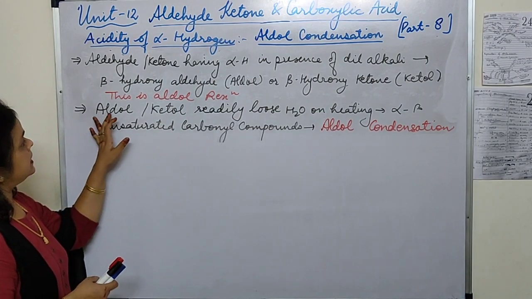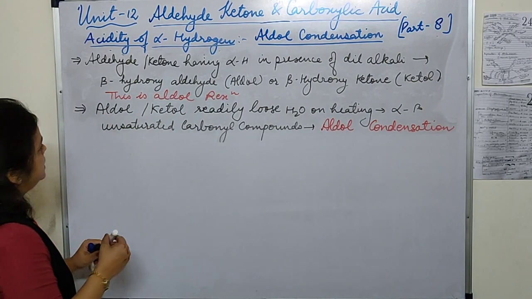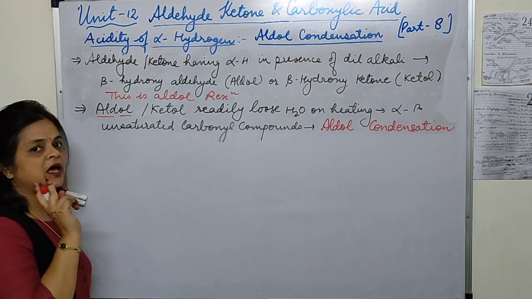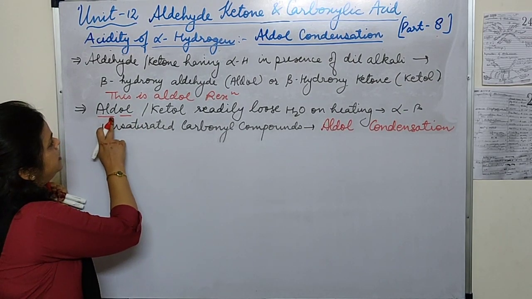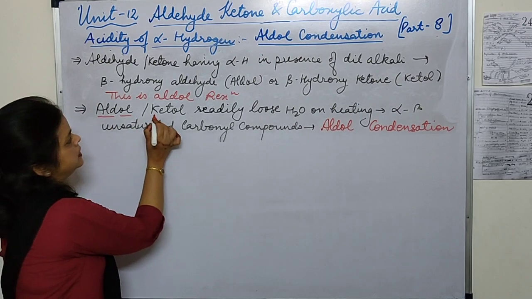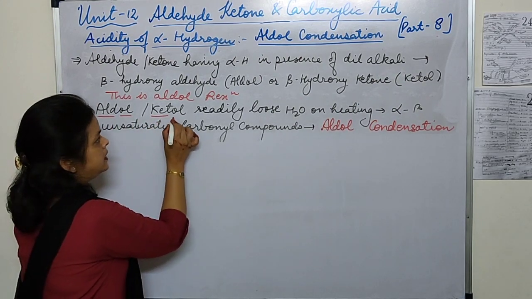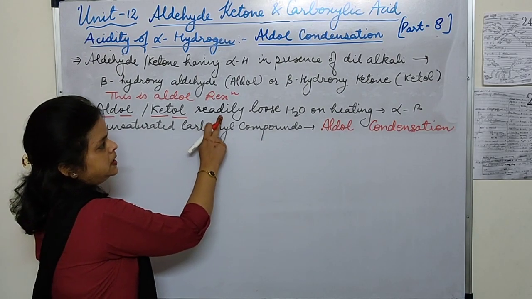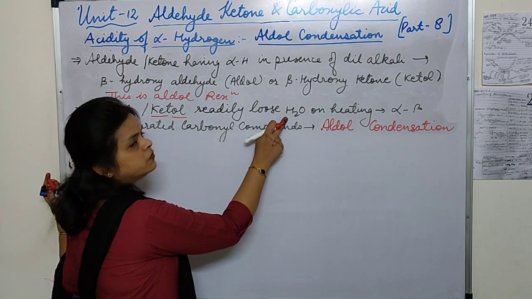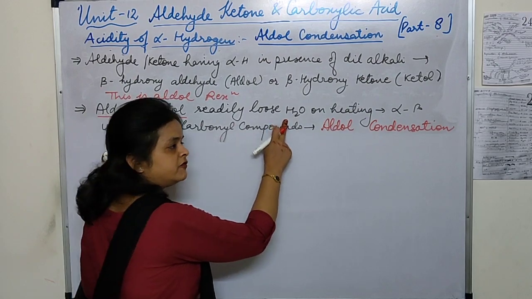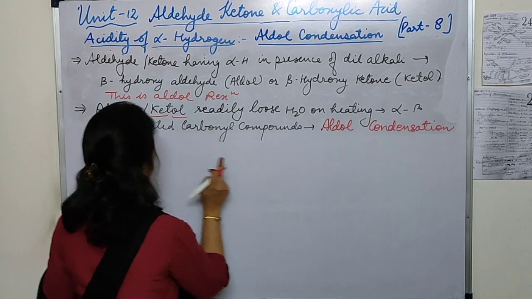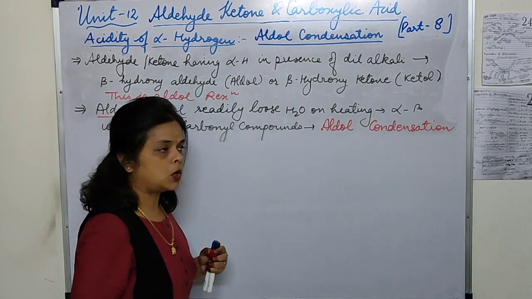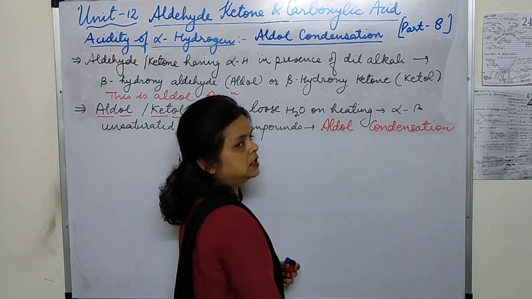Now this aldol, as the name indicates, ALD and OL, has two functional groups, aldehyde and alcohol. Ketol, ketone and alcohol, also has two functional groups. On heating, they readily lose a water molecule and form alpha beta unsaturated carbonyl compounds, and this is called the aldol condensation reaction.